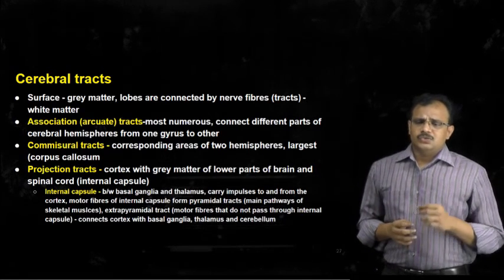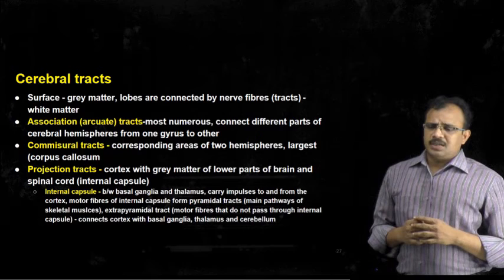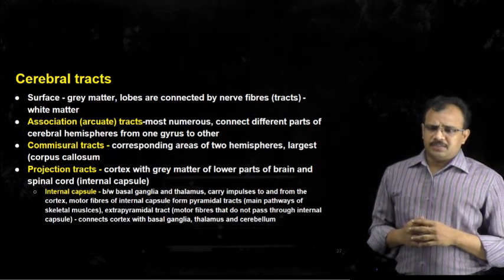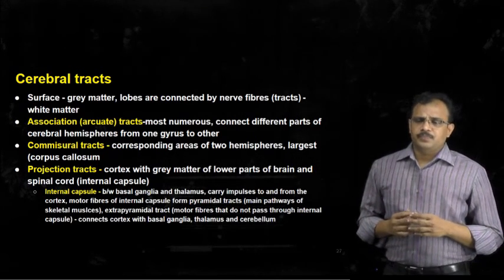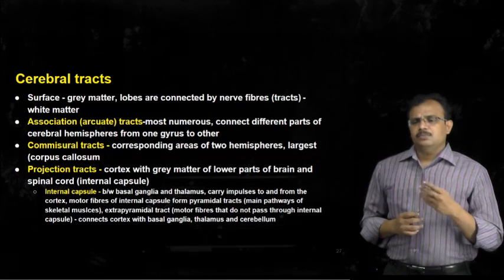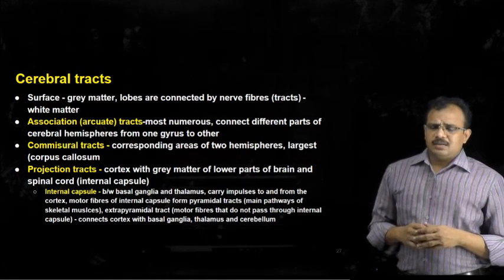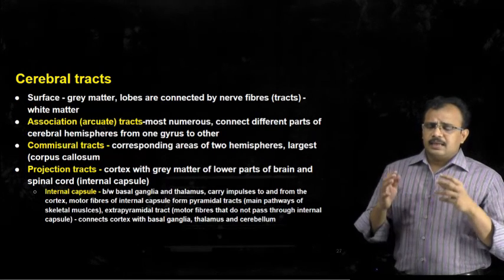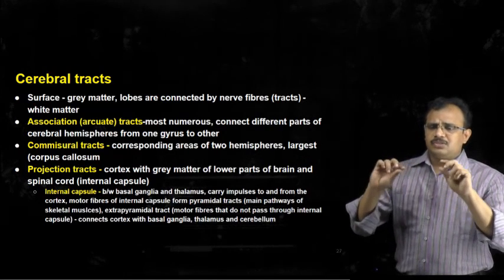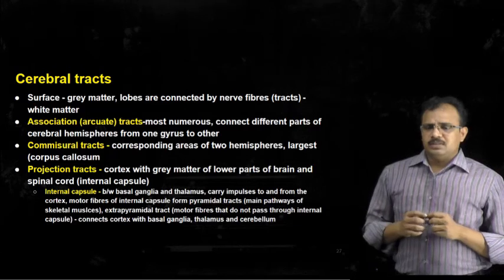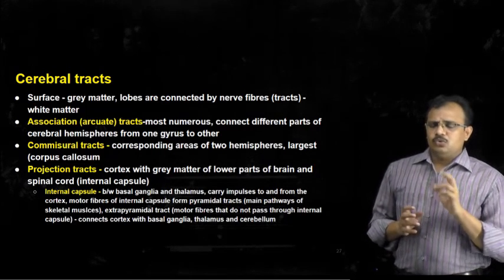They are association tracts, commissural tracts and projection tracts. Association tracts are many in number and connect different parts of the cerebral hemispheres from one gyrus to another gyrus.